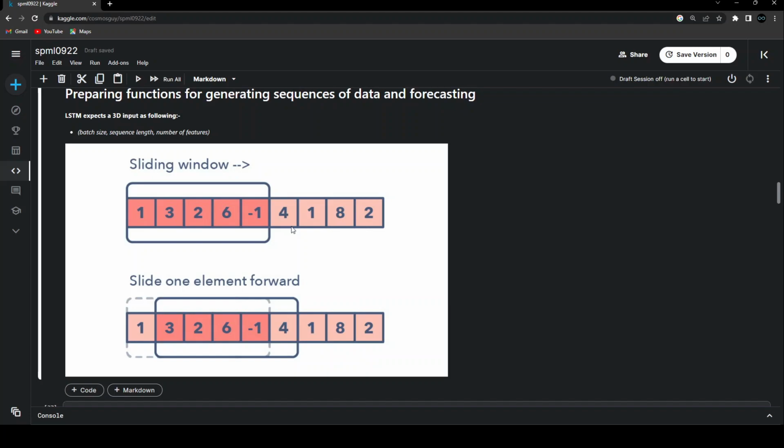Similarly, because this window can slide by 1 unit, now this window will be taking new values inside it, from 3 to 4. So again, 5 different values are used for training, and the next value is used as the label. This label is, as I mentioned, what my model is going to learn to predict or forecast. So that's how this kind of thing is basically going to work.